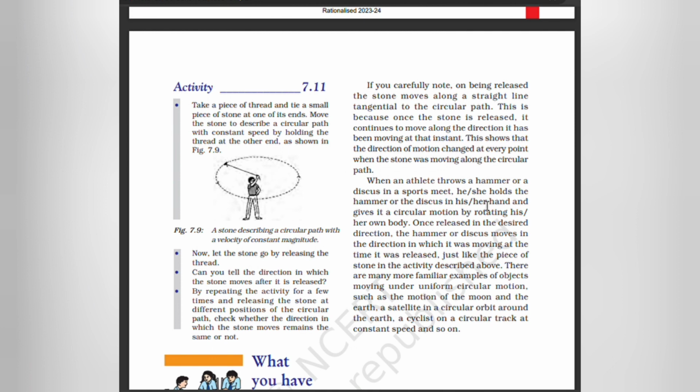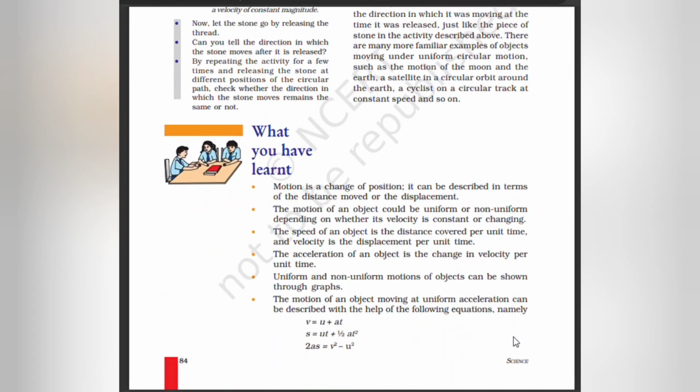When an athlete throws a hammer or a discus in a sports meet, he or she holds the hammer or the discus in the hand and gives it circular motion by rotating their own body. When released in the desired direction, the hammer or discus moves in the direction in which it was moving at the time it was released, just like the piece of stone in the activity described above. There are many familiar examples of objects moving under uniform circular motion, such as the motion of the moon around the earth, a satellite in circular orbit around the earth, a cyclist on a circular track at constant speed, and so on.